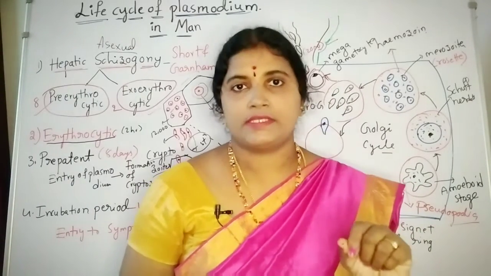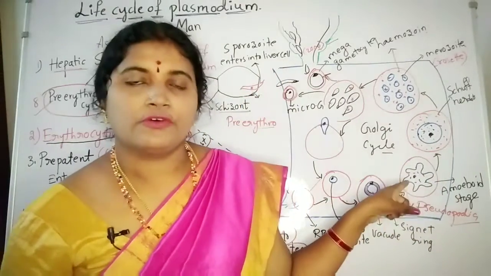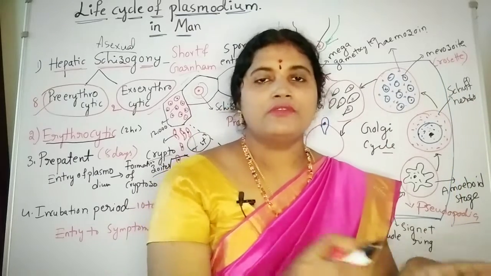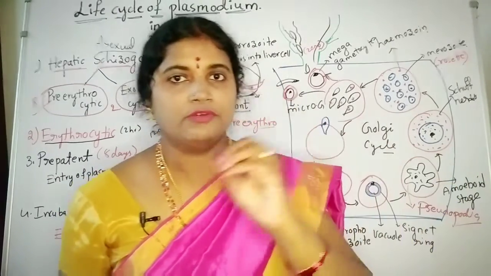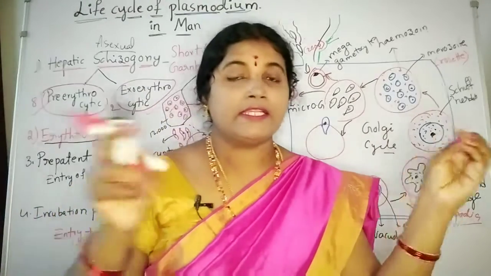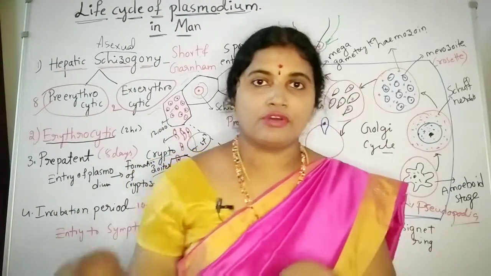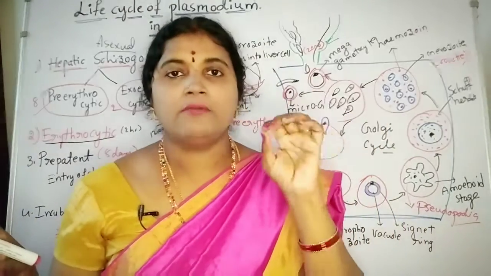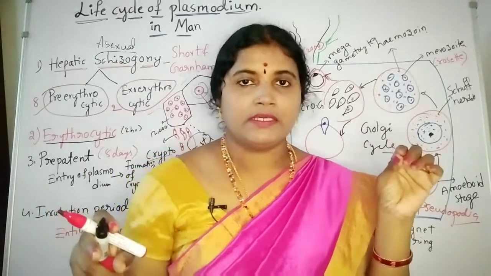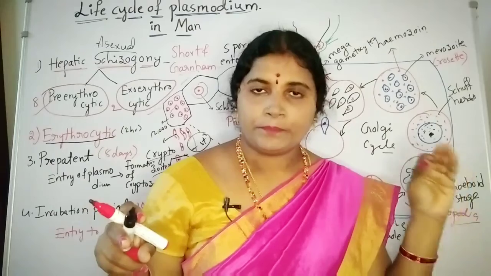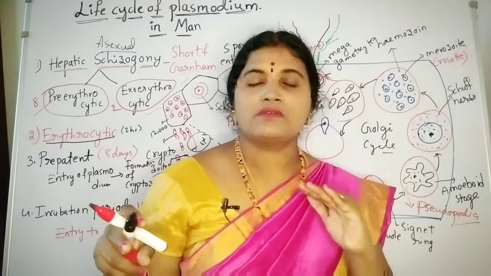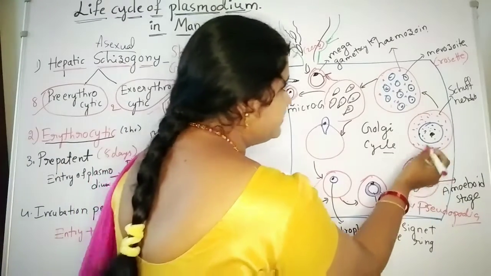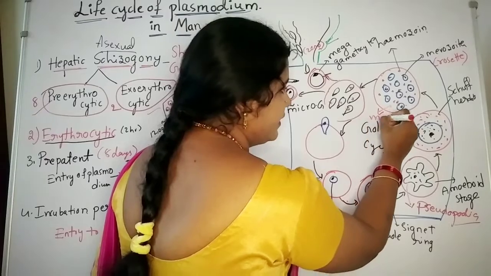Normally the blood contains hemoglobin, which is in the soluble state, but this stage of the Plasmodium is going to convert that hemoglobin from the soluble state to the insoluble state. When it is transforming from the soluble to the insoluble state, it forms hemozoin granules. They are the malarial pigments. Here the heme is converted into insoluble hemozoin. It is also known as malarial pigment. So inside it contains the malarial pigment.